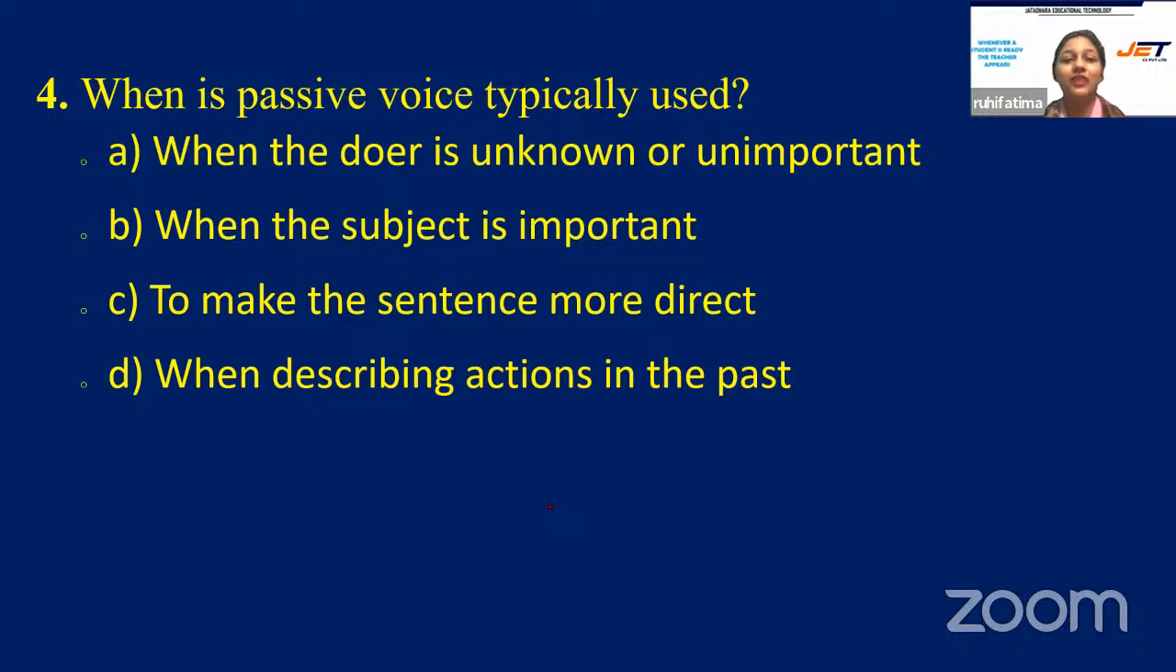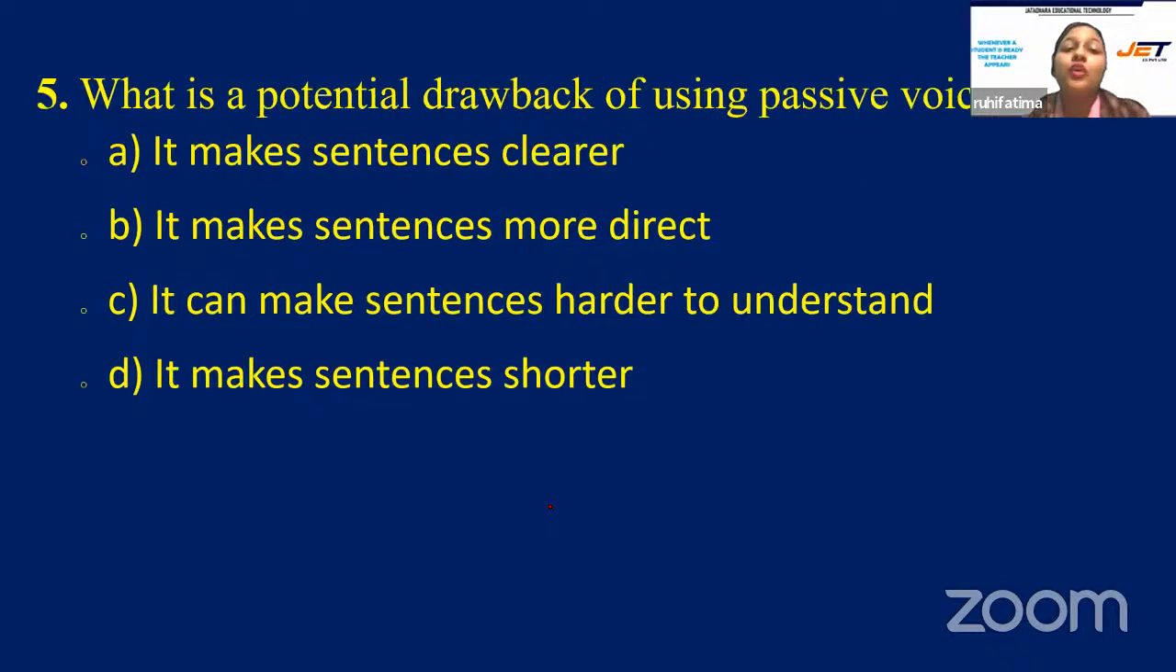All right, let's reveal the correct answer. That is option A, when the doer is unknown or unimportant. Okay, the passive voice is typically used when the doer is unknown or unimportant. Very well done, students. Next question.